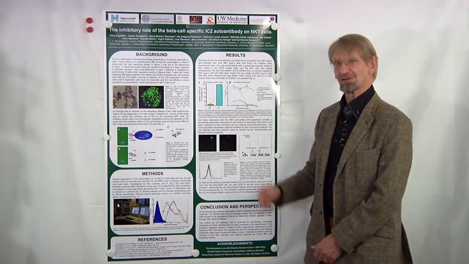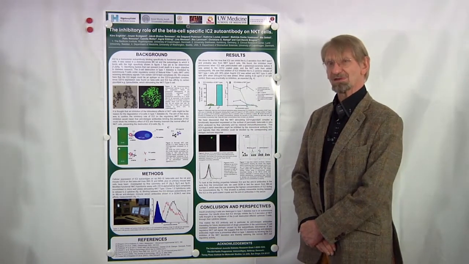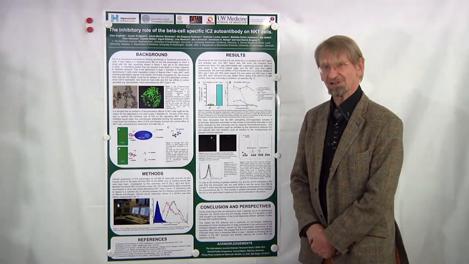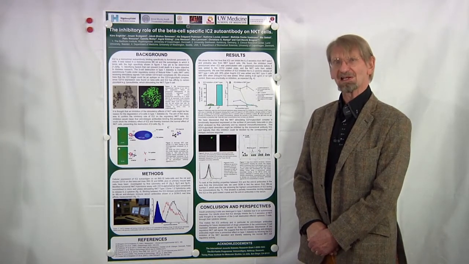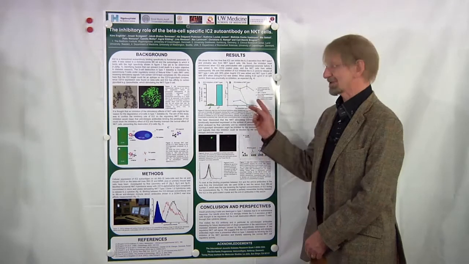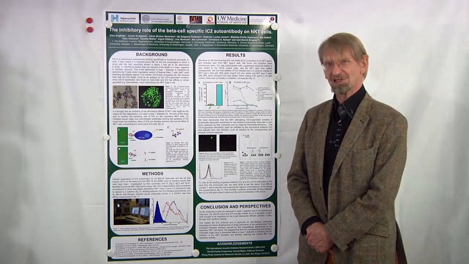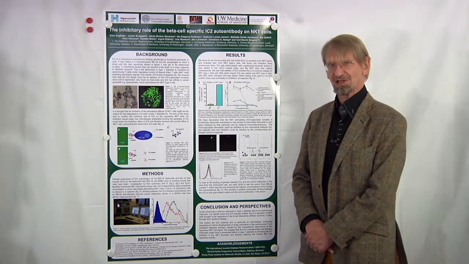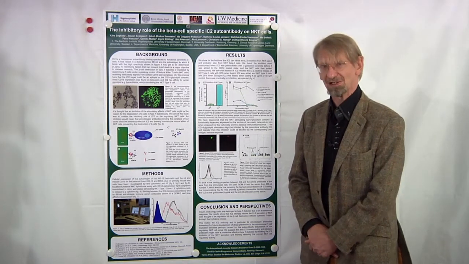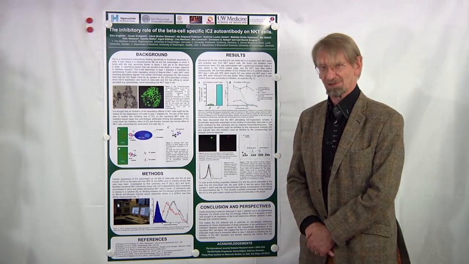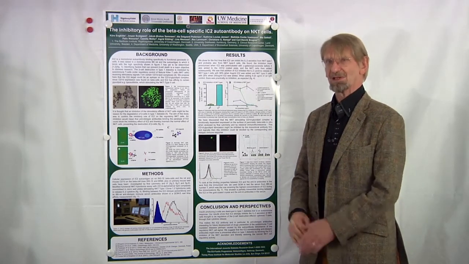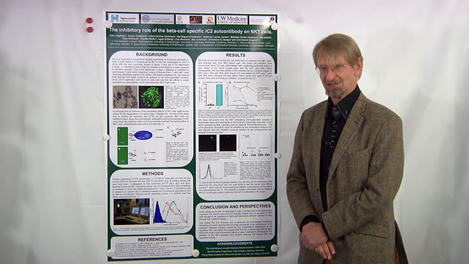And here in this figure, done in vitro, we found an almost 100% inhibition by IC2 of several NKT cell lines. The study here is done with the NKT type 1 cell line. We have also studied the NKT type 2 cell line, which is certainly also involved in onset of diabetes. What is the molecular meaning of this?